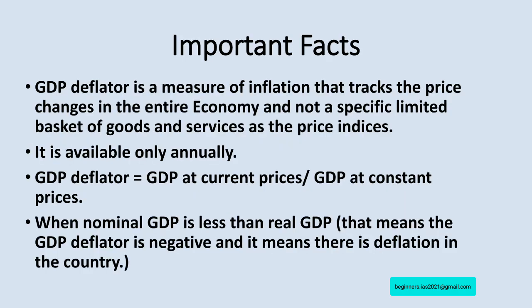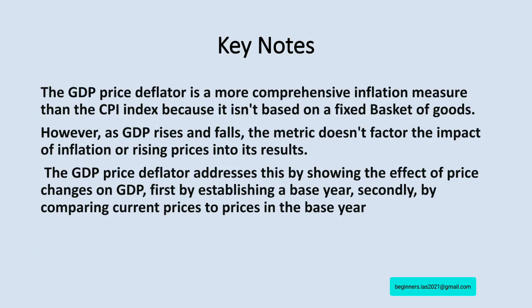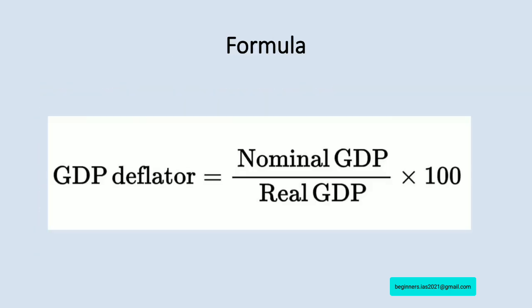And also one has to note that when nominal GDP is less than real GDP, which means the GDP deflator is negative, it means there is a sure deflation in the country. So these are the important points one has to know about real GDP, nominal GDP and the GDP deflator. Let us see about the consumer price index.